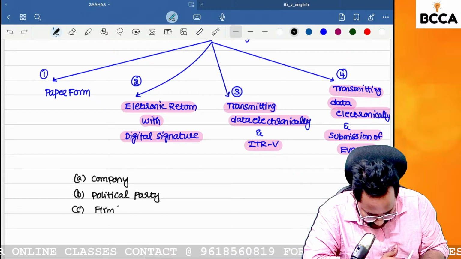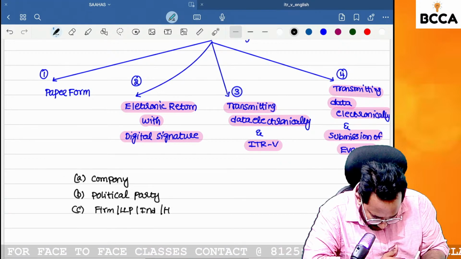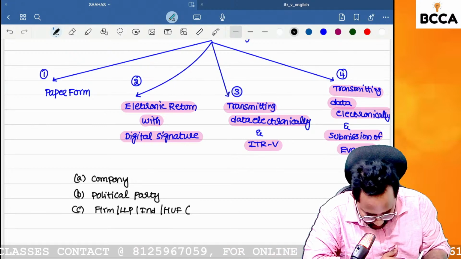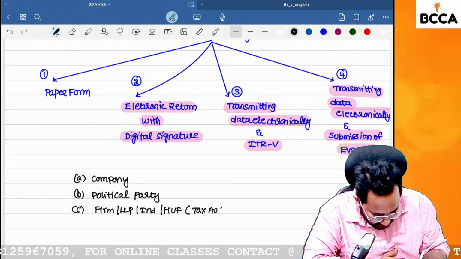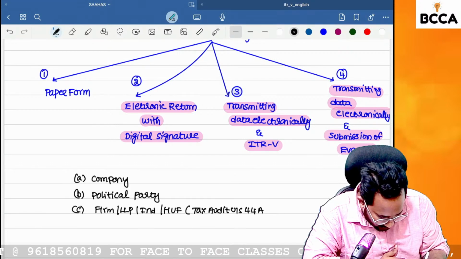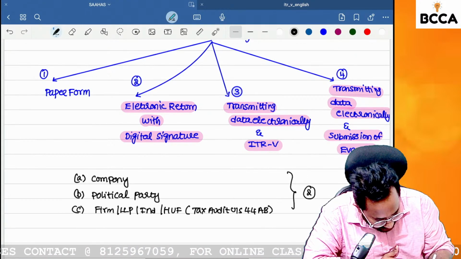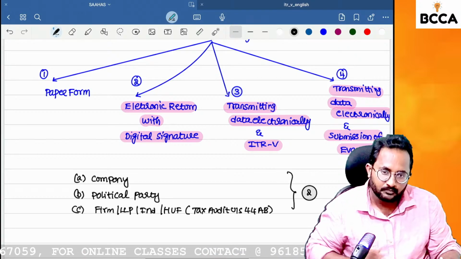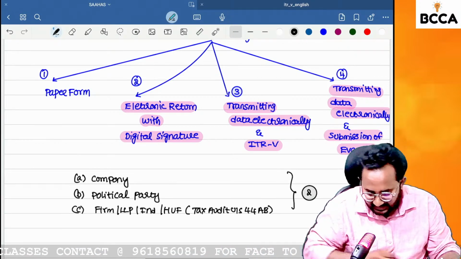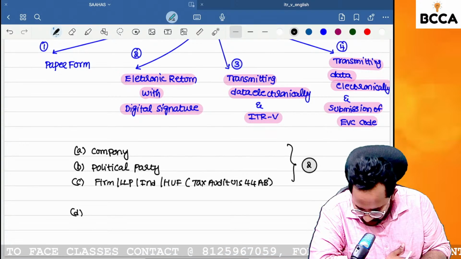C. Firm, LLP, individual, HUF who are having a tax audit, under section 44AB. So definitely in this situation, we need to file the return of income by using mode 2. What is that mode 2? Digital signature.